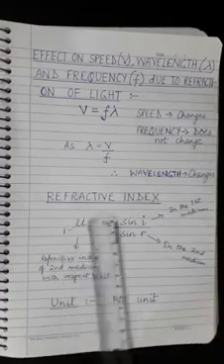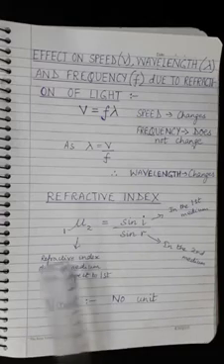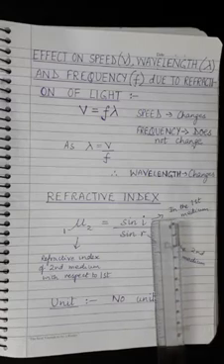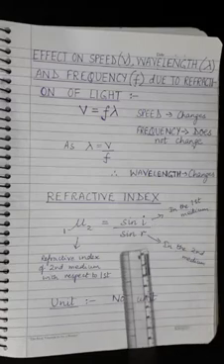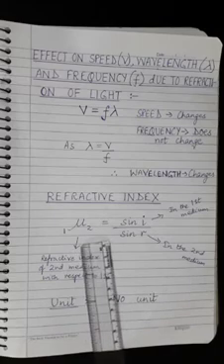Now, refractive index. We have already studied the second law of refraction of light, which states that sin i upon sin r is a constant, which is called the refractive index.